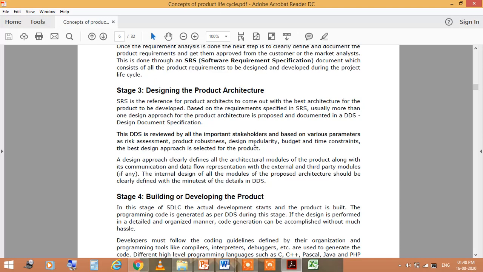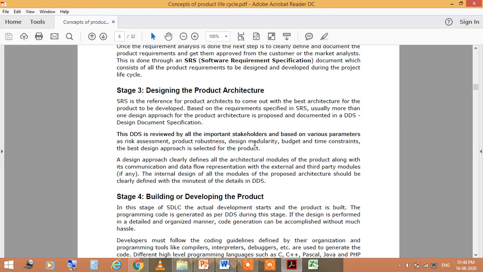Usually more than one design approach for the product architecture is proposed and documented in a DDS, design document specification.